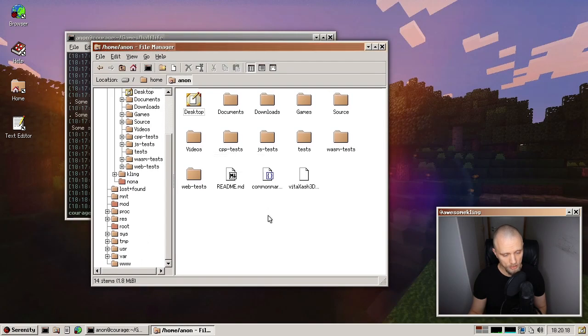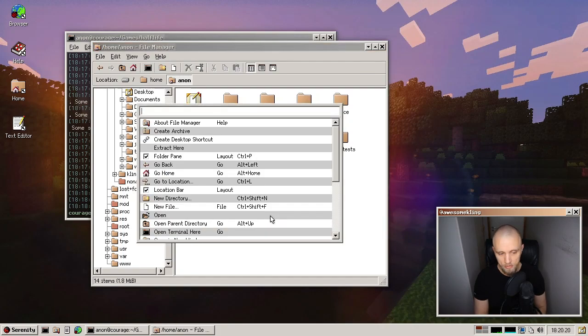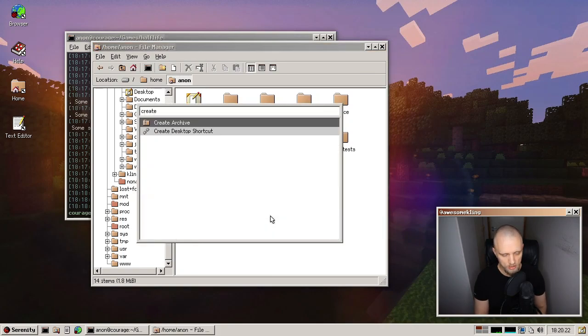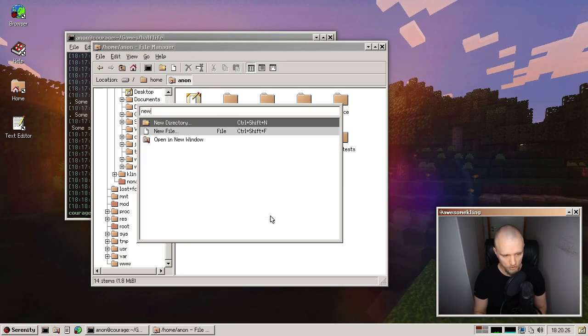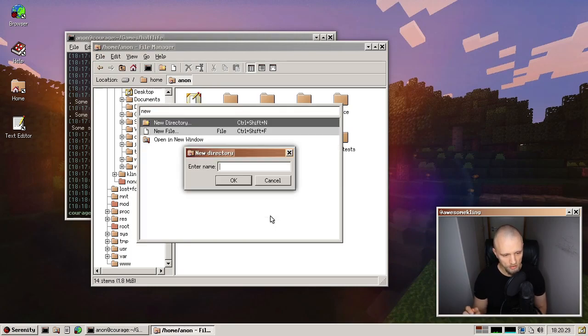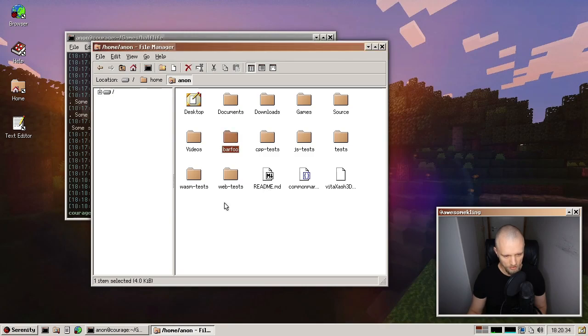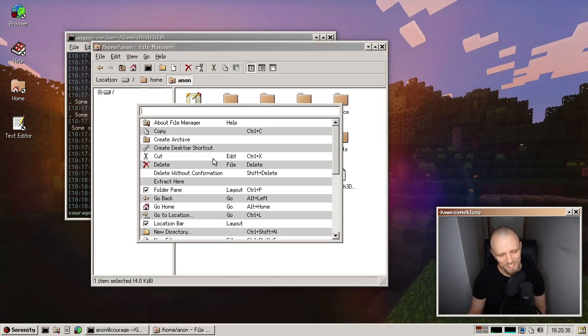And this works in every application. So if I'm in File Manager and I want to create a desktop shortcut or maybe a new folder, new directory, I can open that right from here. Barafu, let's say. Look, it created it. So that's pretty cool. And this thing is automatic, so it just picks up all the actions in the application depending on where you activate it.